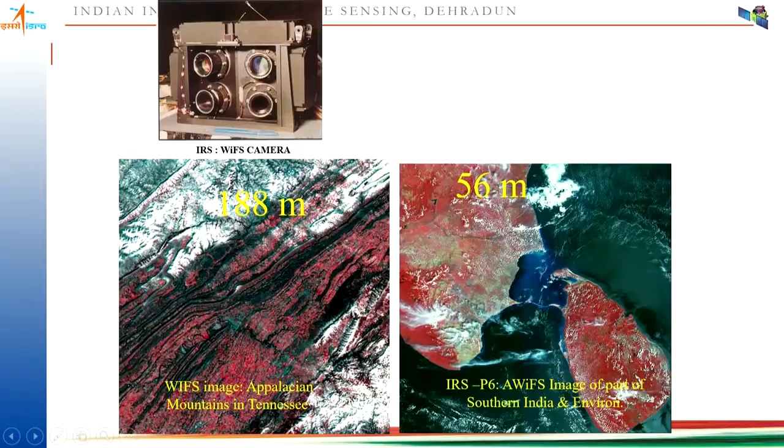Then coming to your WiFS camera, this is your WiFS sensor with 188 meter resolution, and this is your AWiFS sensor with 56 meter spatial resolution. So you can see here in this case how the snow is appearing in this hilly terrain, and in this case how the cloud is coming in the southern part of this region of India.